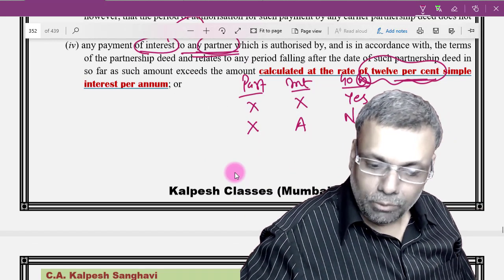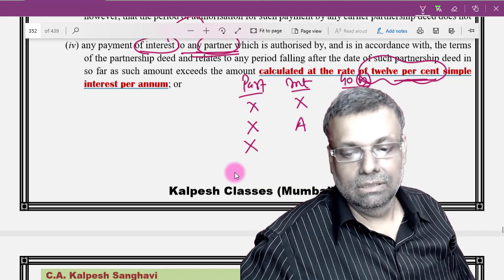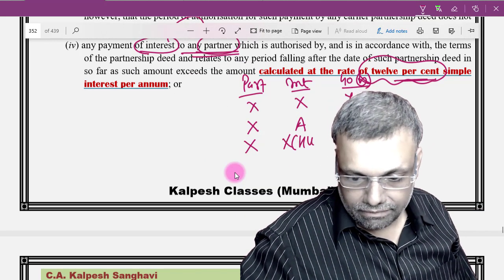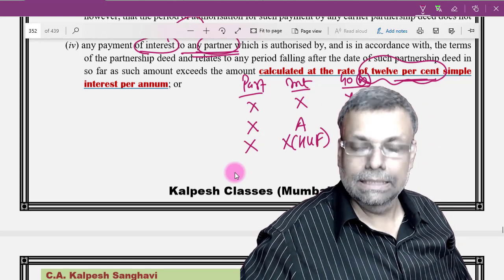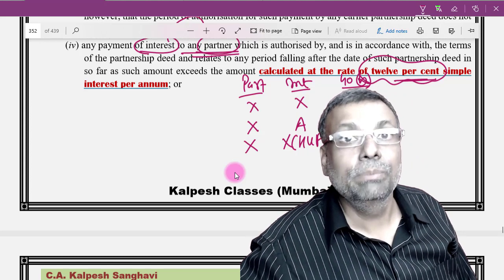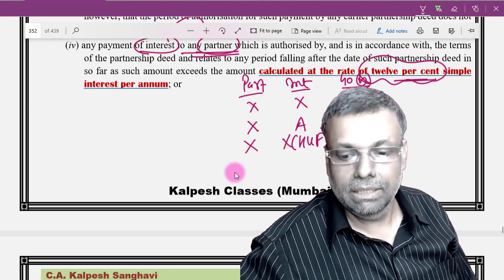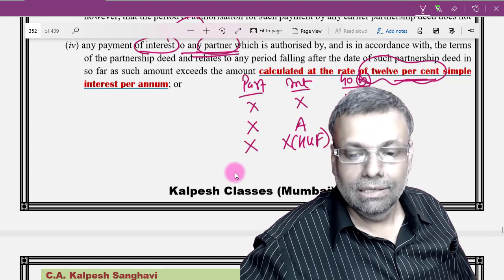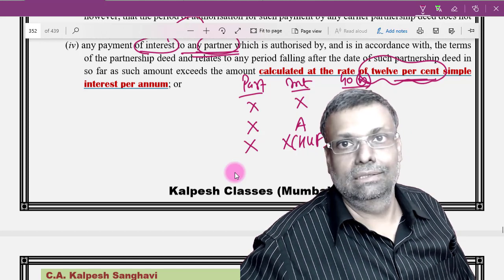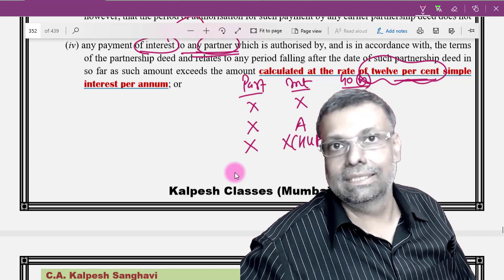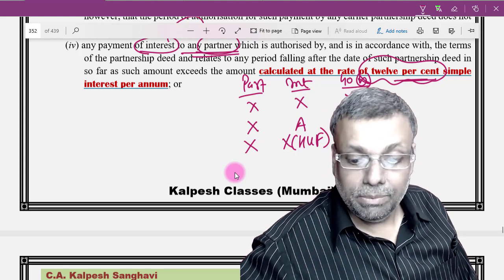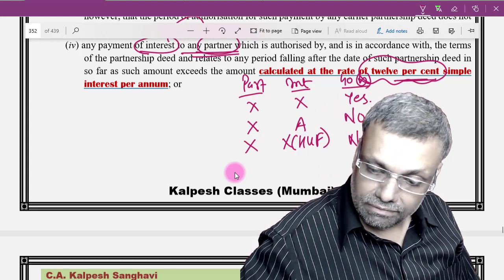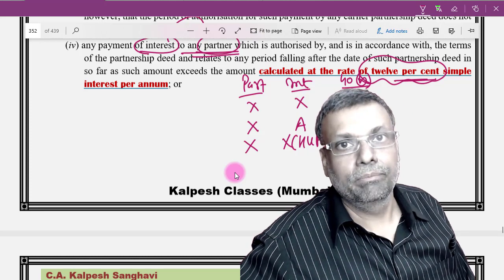Now, supposing the partner is X, and interest is paid to X HUF. Now, we will come very close to this. If the interest is paid to X HUF, who is the partner? The partner is Mr. X, but the payment is made to X HUF. So X HUF is not a partner. The partner is Mr. X in my example. So in this particular case, no question of section 40B coming into the picture.